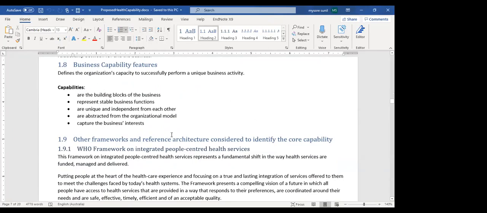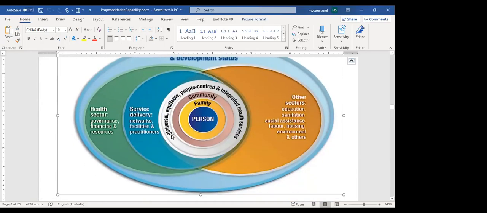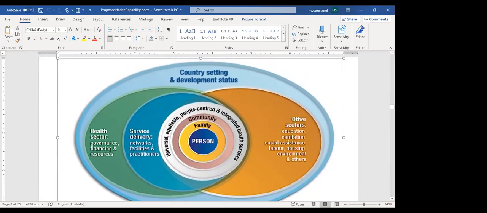Again, we got some business capability. So I told you, who gives some of the key concepts? Everything nowadays we call customer centric, but in case of health it is patient centric or person centric. Health is not only when you become a patient that you go for it. Especially an organization like WHO looks at it as a family. You must be healthy, you'll become sick, all of it is taken into consideration.